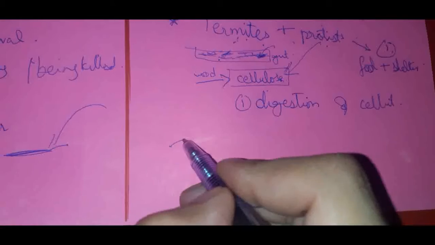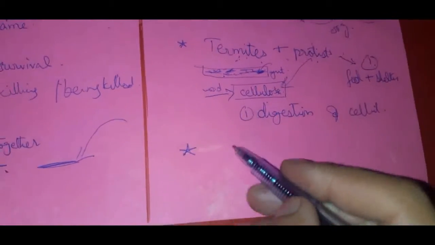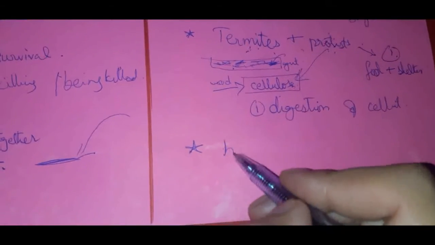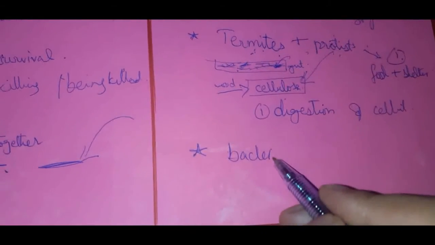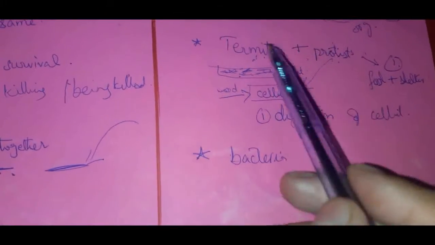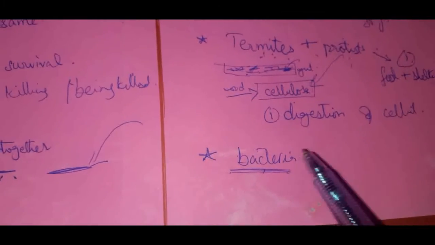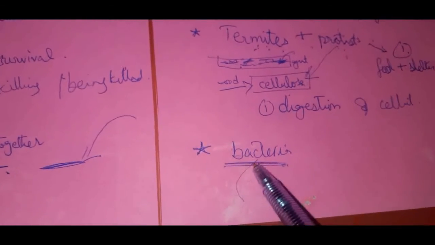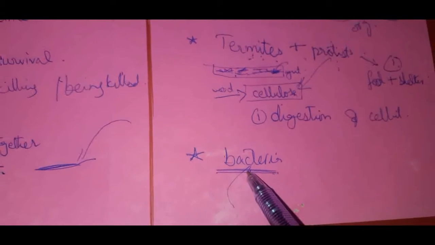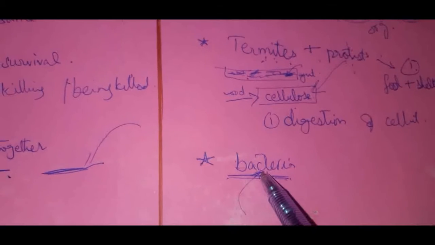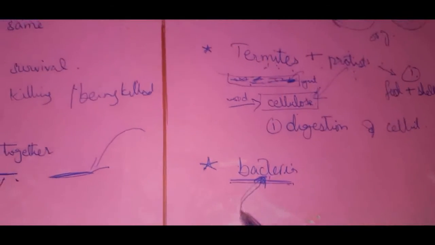Another example which is quite obvious in all living organisms is the beneficial bacteria inside our intestines. It's not only that protists are present in termites, but we also have some bacteria in our intestine. So we are providing shelter to these bacteria. We are providing food to these bacteria because obviously they require something from our body.